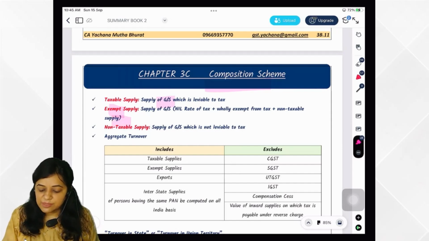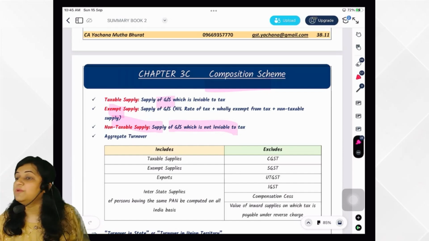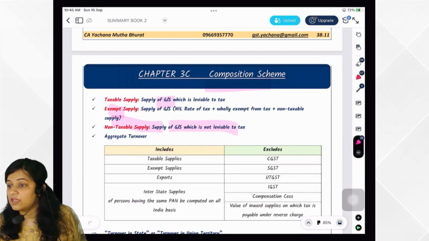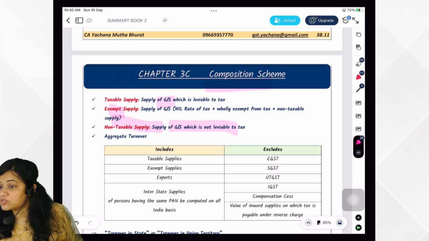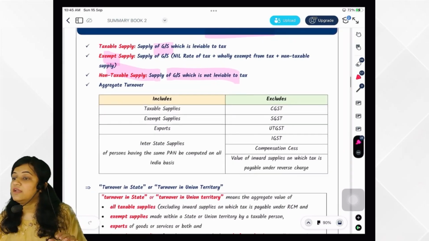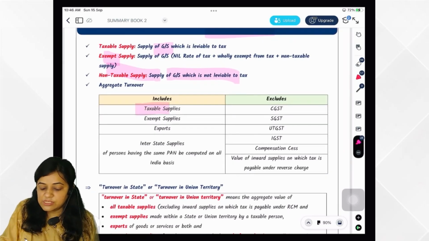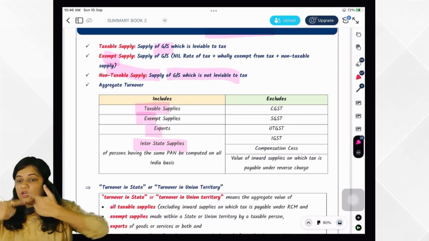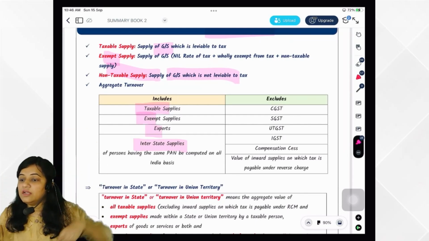Then non-taxable supply means that is not leviable to tax, like PHMNA items, alcohol and all those that are non-taxable supply. Okay. That are not leviable to tax. Got it? Petroleum, high-speed diesel and all those. Now what do you mean by aggregate turnover? It includes all taxable supply, exempt supply, exports, interstate supply of a person having same PAN. It is to be computed on all India basis.